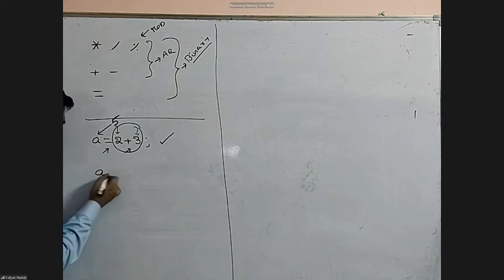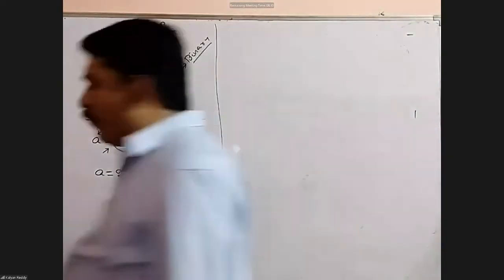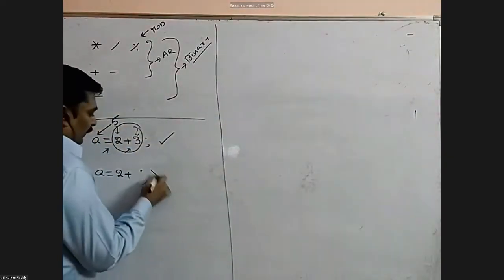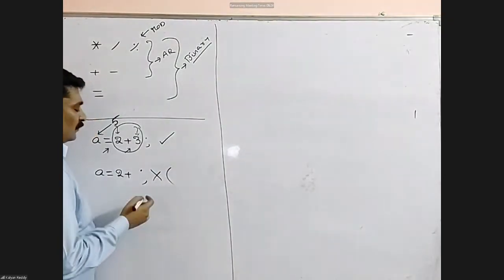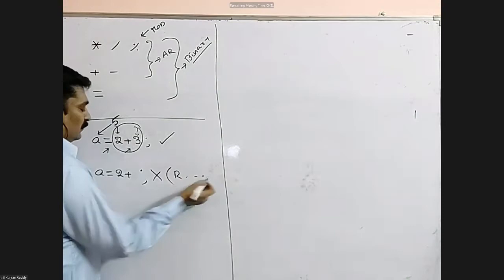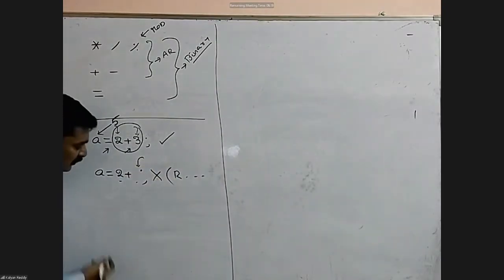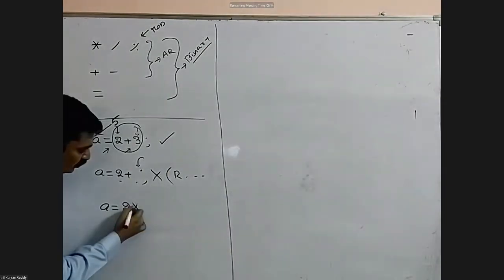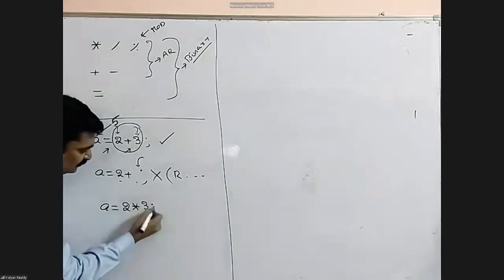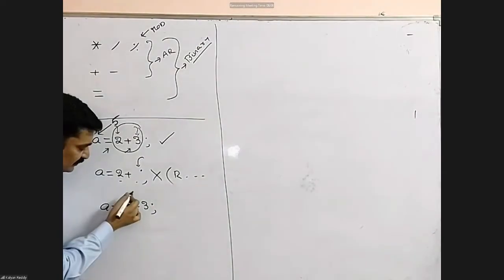Give an expression like this: A equals to 2 plus semicolon. Is it valid? No. Error. Error message. R value, right side. Left, right, two arguments required. Give an expression like this: A equals to 2 into 3. This is for multiplication. Yes, it is valid. The value of A is 6.